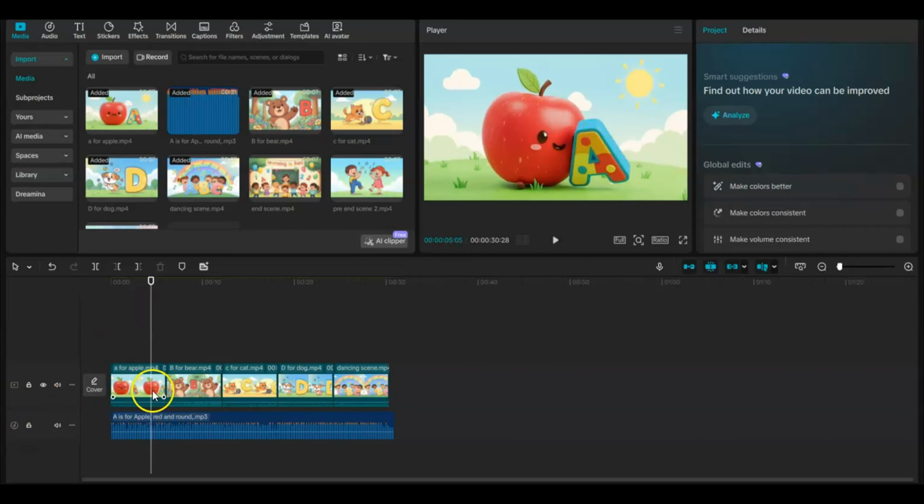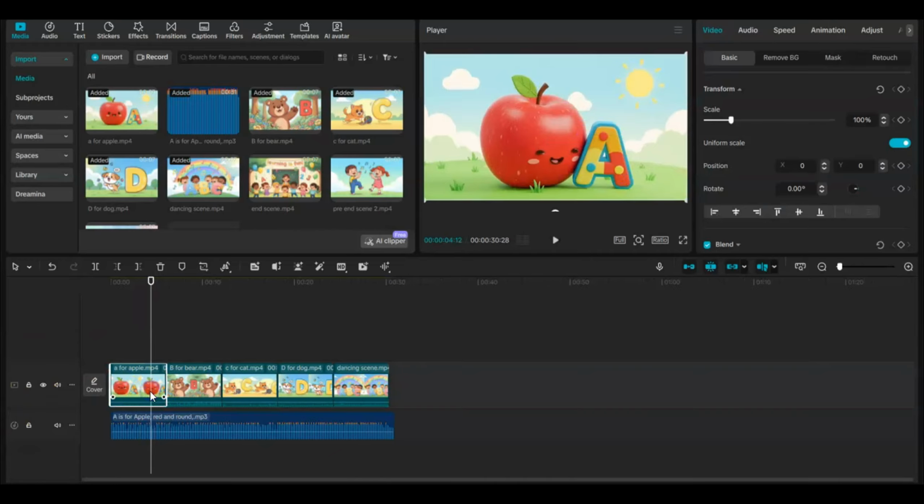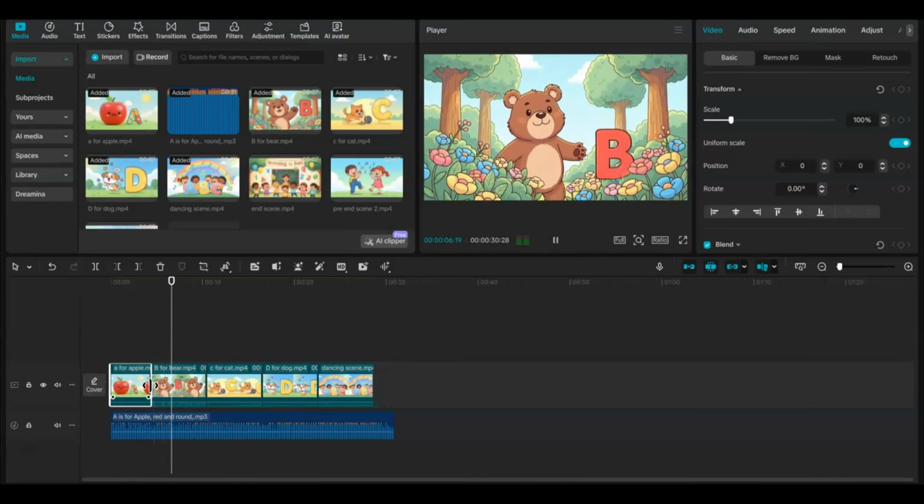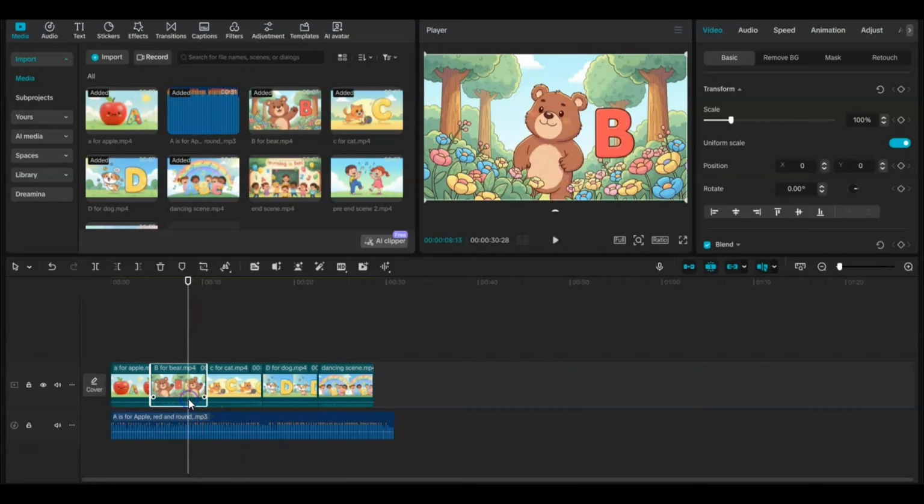Okay, so this is where the red stops. So I'm just going to edit this back so it starts for B. Okay, so click on this, and then edit it.